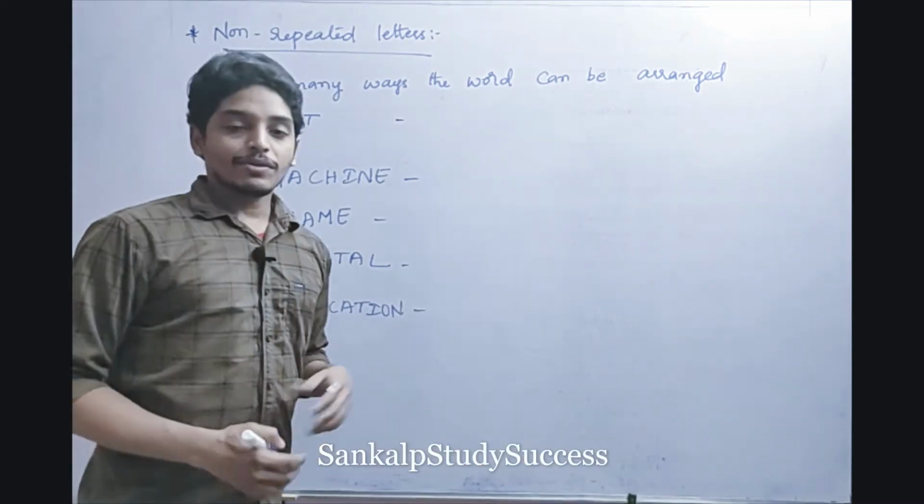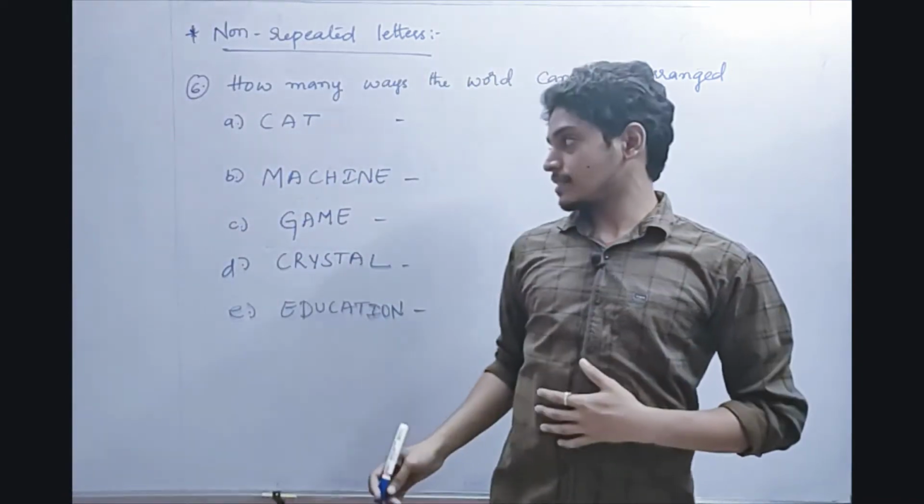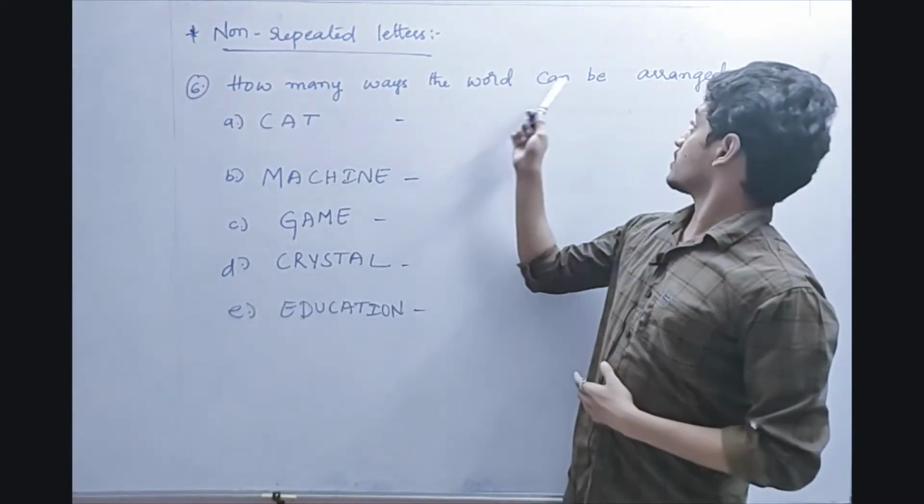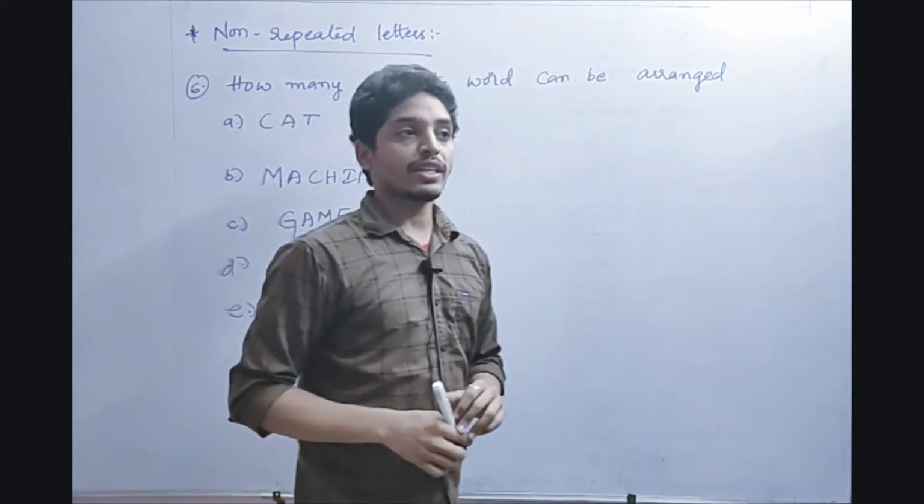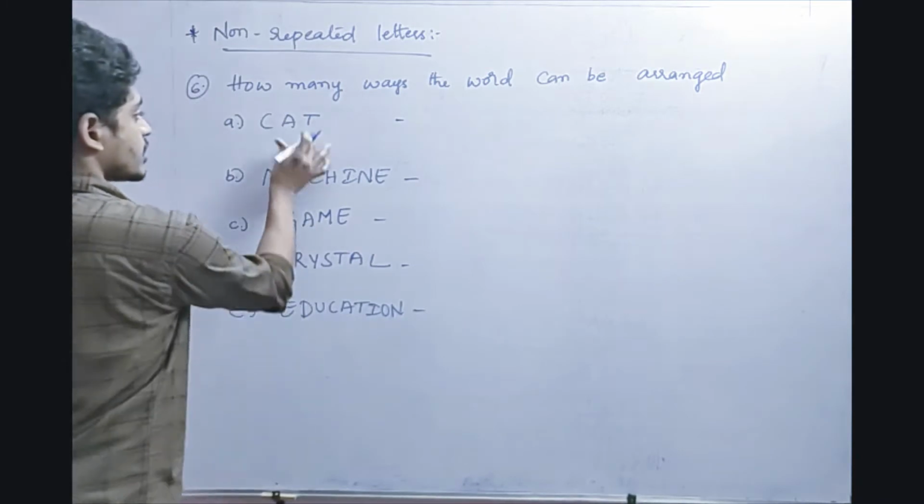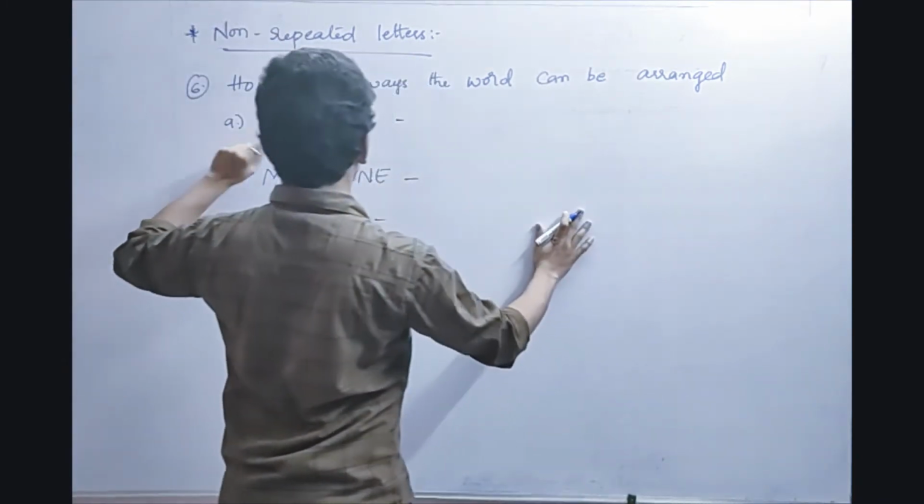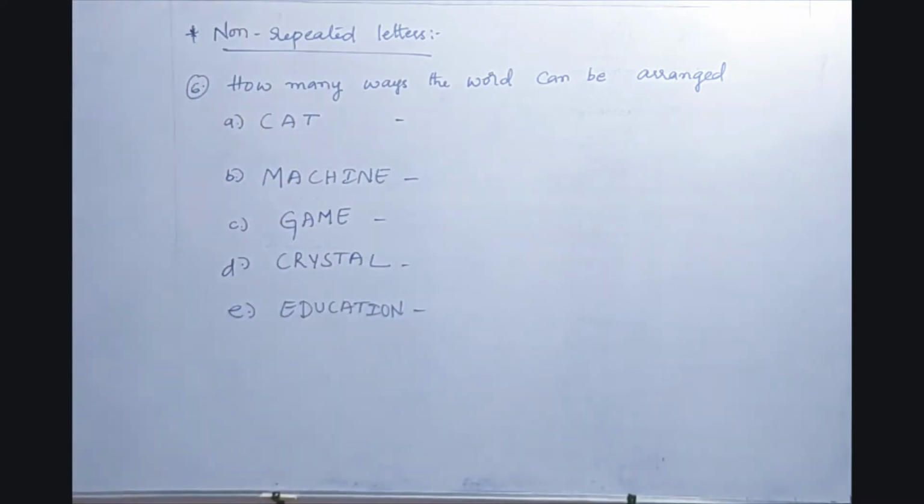Okay, now a very important concept: the non-repeated letter case. Non-repeated case in the sense, see friends, how many ways the word can be arranged. So we have to find the number of ways we can arrange a word. Suppose there is a word called cat. In cat, there are three different letters. There is no repeated letter here. There are three non-repeated letters.